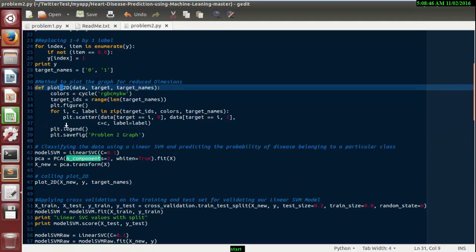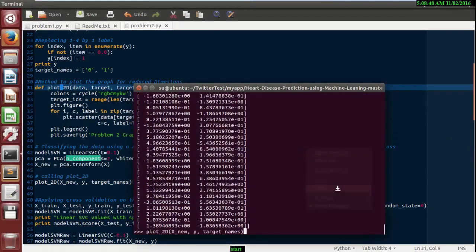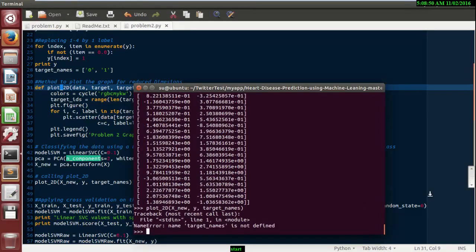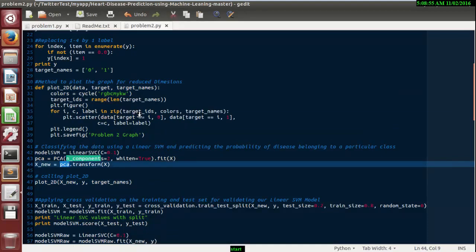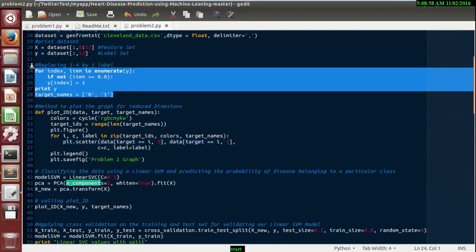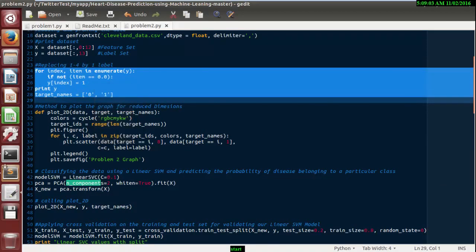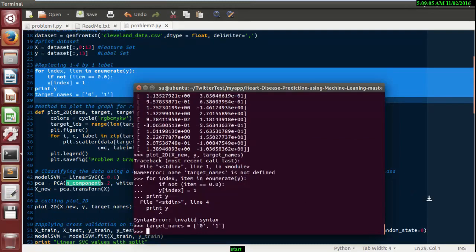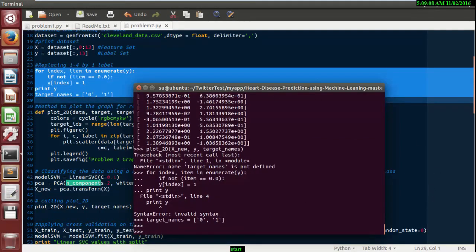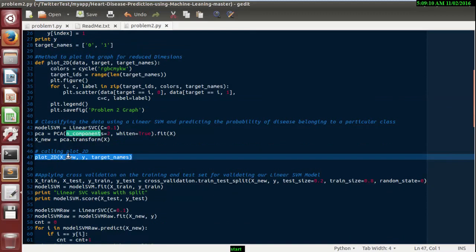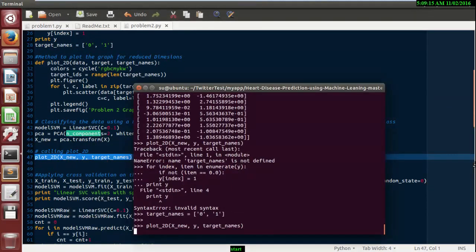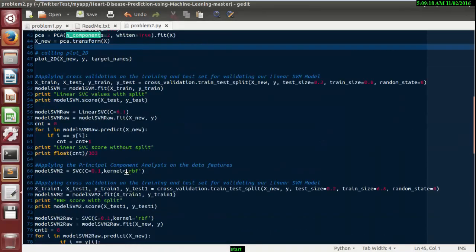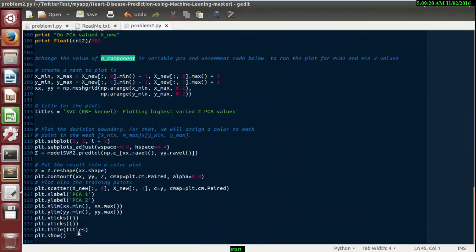I'm going to call plot 2D. Oh, sorry, I forgot to mention this. Let me run this code first. Okay, now the target name is available.